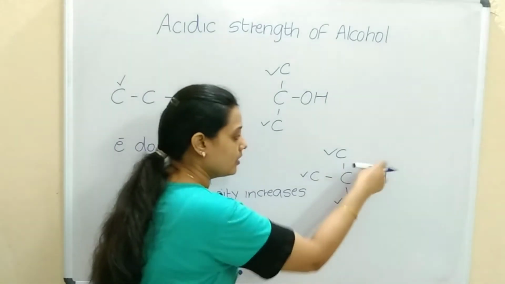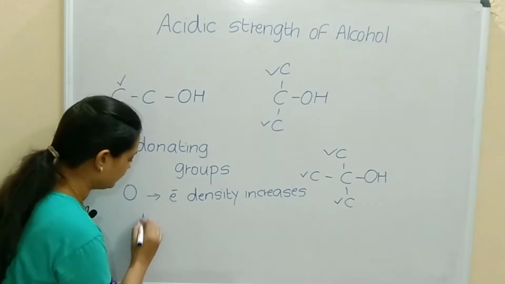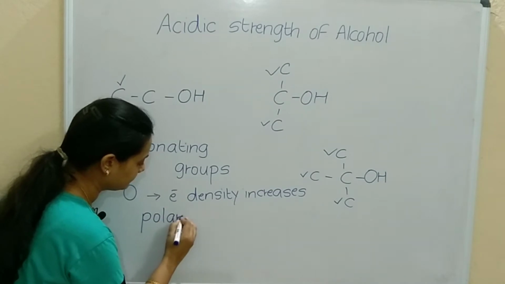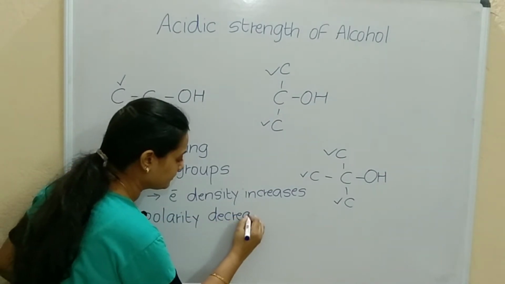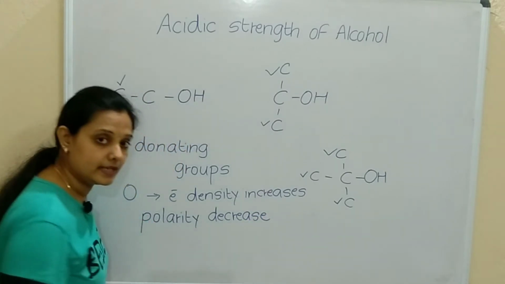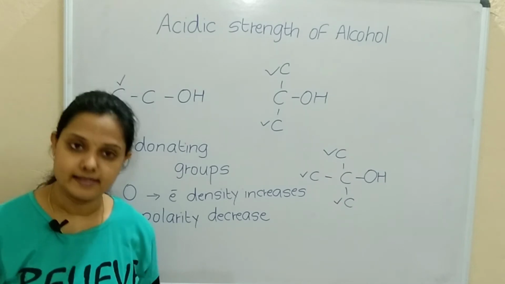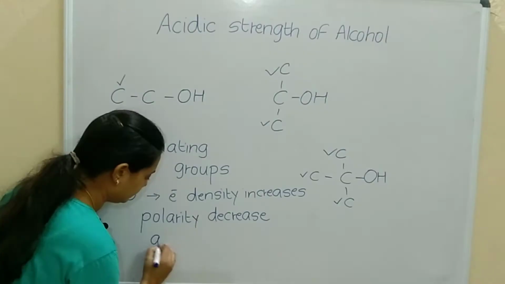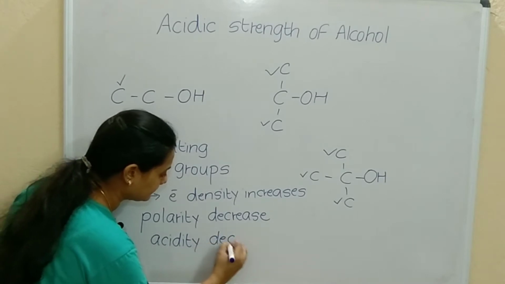If the electron density on oxygen increases, what will happen to polarity? Polarity will decrease. Right? If polarity decreases, acidity will decrease.